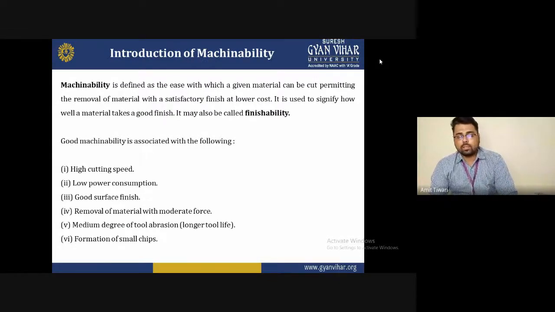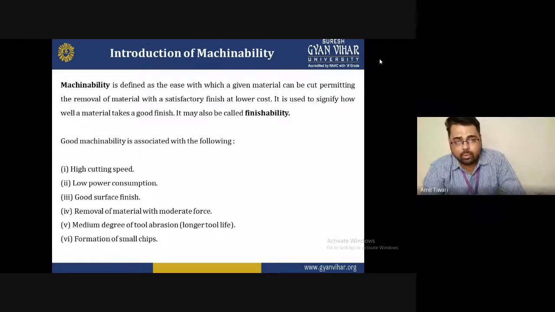So first of all, the introduction: what is machinability? The main question arises, what is machinability and how is it achieved? The machinability definition is the ease with which a given material can be cut, permitting the removal of material with a satisfactory finish at lower cost. It is used to signify how well a material takes a good finish. It may also be called finishability.